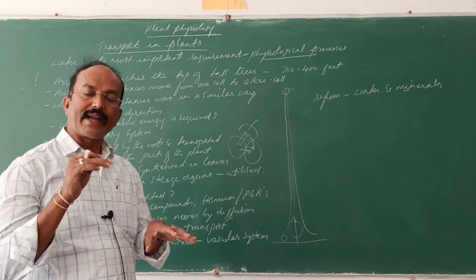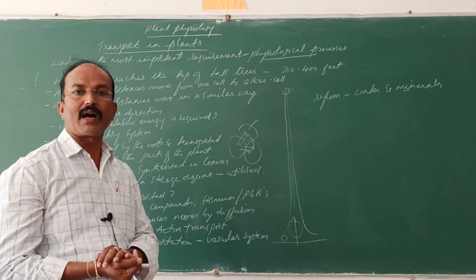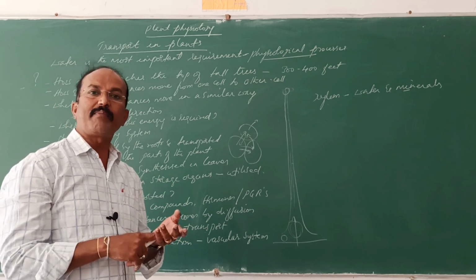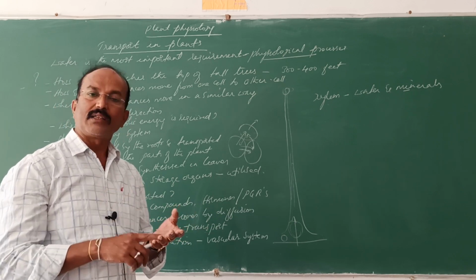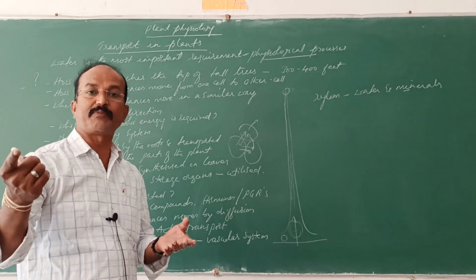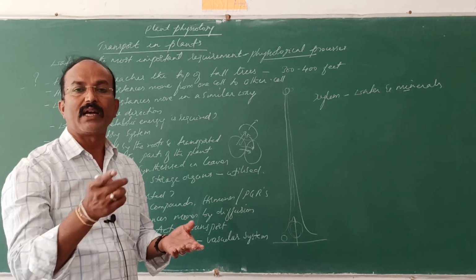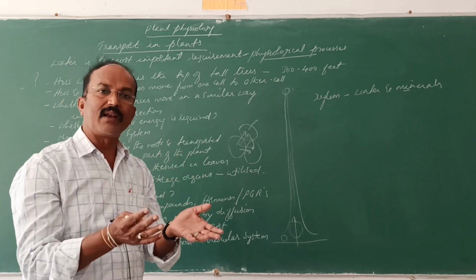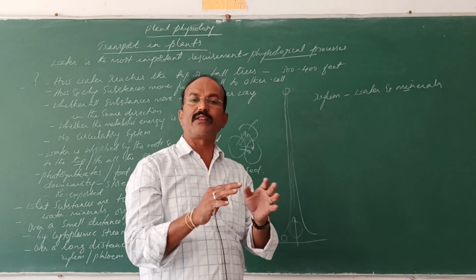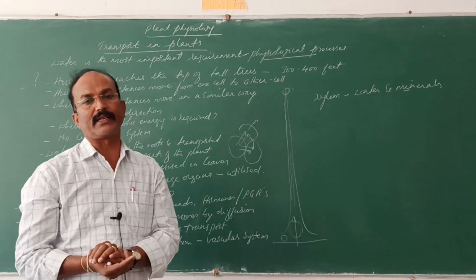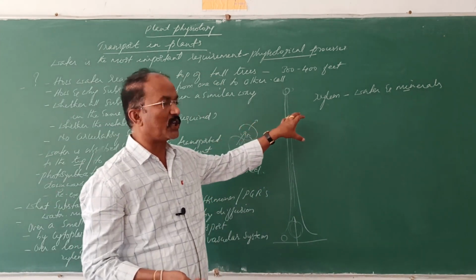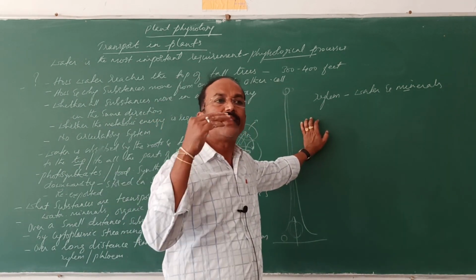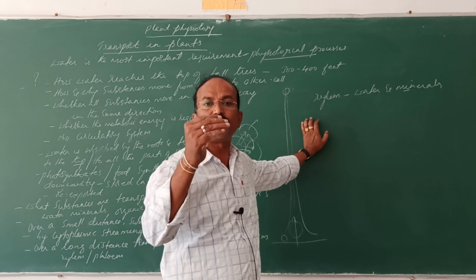We classify them, and in those there are different tissues: the parenchyma, collenchyma, sclerenchyma, xylem, phloem. There are simple permanent tissues and complex permanent tissues. Simple permanent tissues are parenchyma, collenchyma and sclerenchyma. They have simple organization in their structure, so they are called simple tissues. Complex tissues have complexity in their structures, where different types of cells are gathered together to form the tissues.